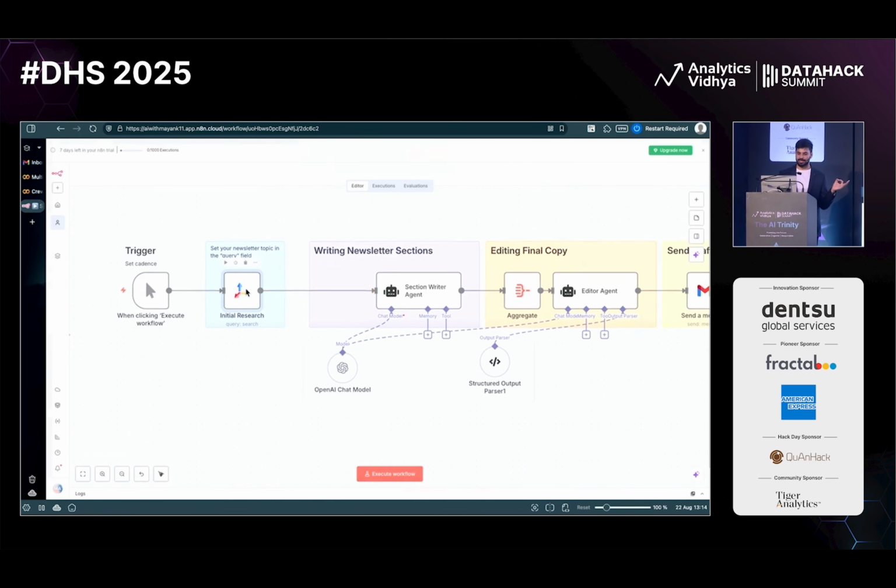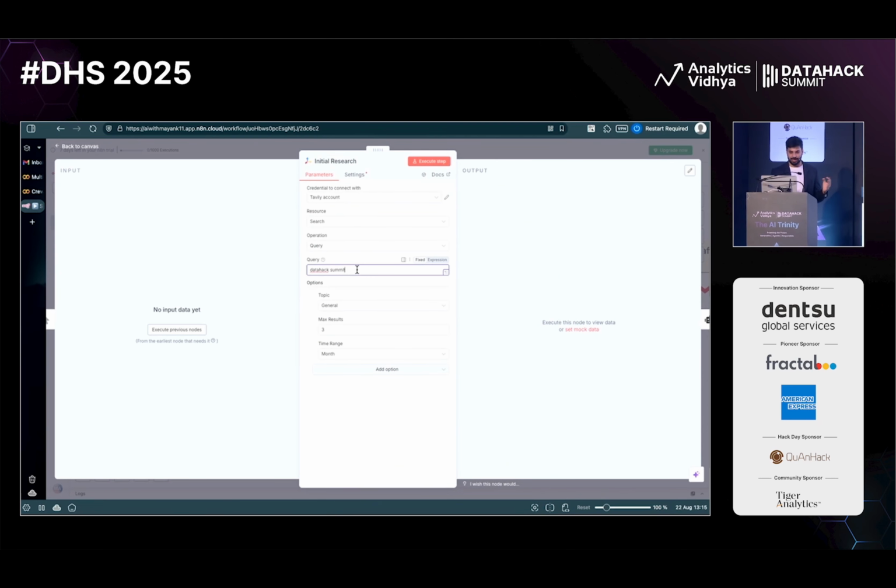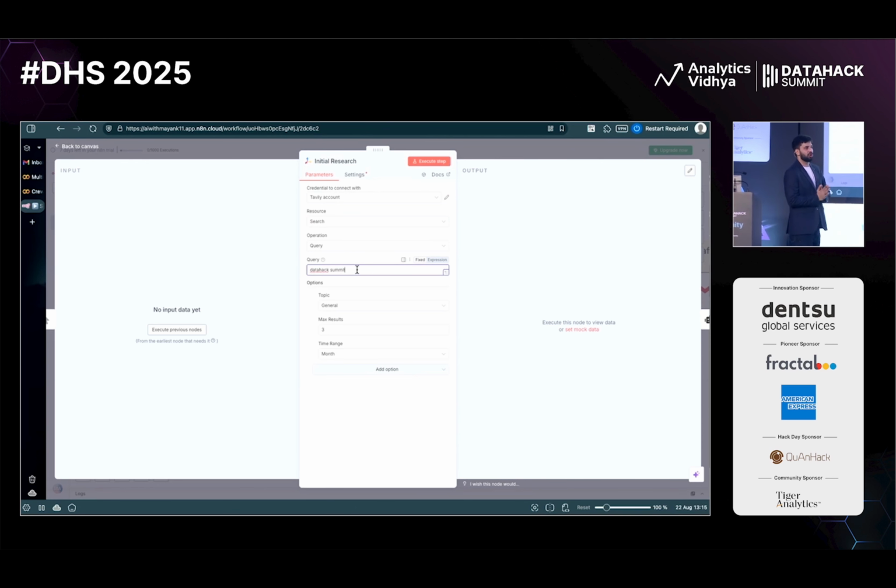So here, what I'm asking Tavily to do is query or search on Google about DataHack Summit. Yes, the same thing which we are a part of, where we are sitting. I just asked this full workflow to write a newsletter, right? Now it can be an article, it can be a blog, but it is real time. So in real time, it will go on Google, search for DataHack Summit, and then try to write a full newsletter which we can use. So let us see the same in action.